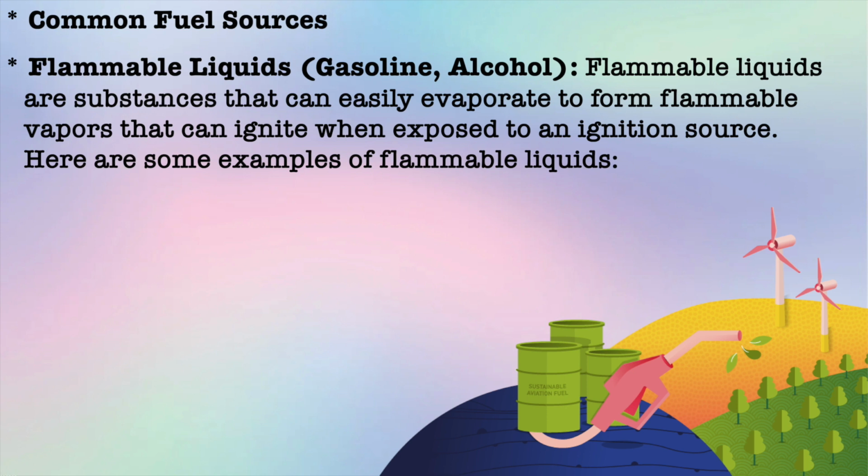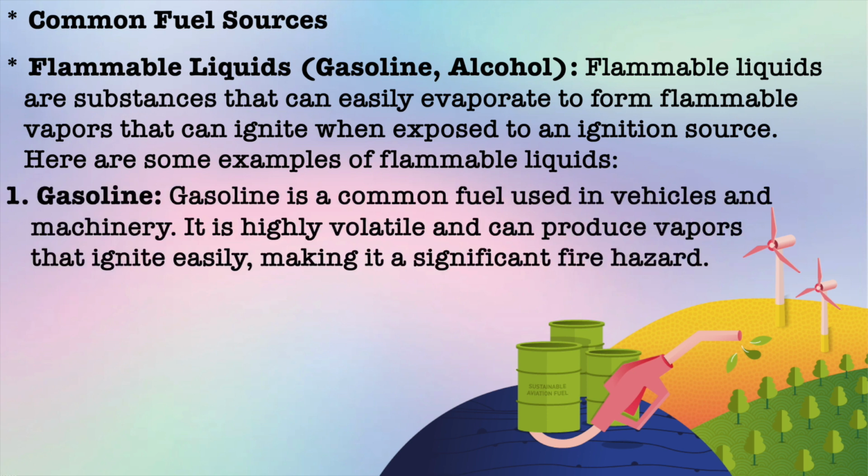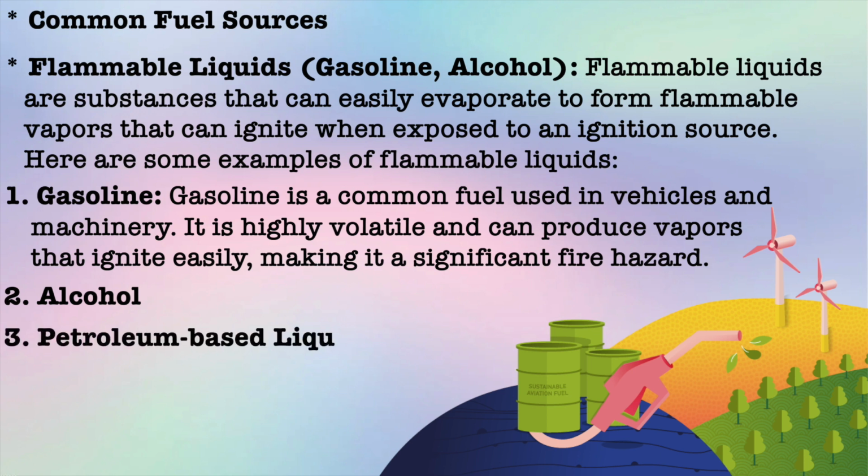Flammable liquids are substances that can easily evaporate to form flammable vapors that can ignite when exposed to an ignition source. Here are some examples of flammable liquids. First one is gasoline. Gasoline is a common fuel used in vehicles and machinery. It is highly volatile and can produce a vapor that ignites easily, making it a significant fire hazard. Second one is alcohol. Third one is petroleum based liquids.